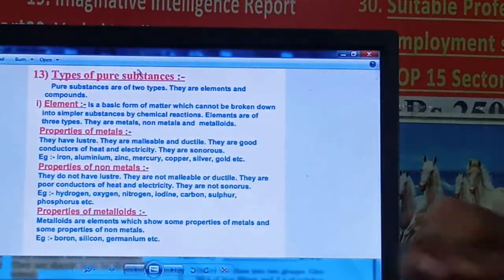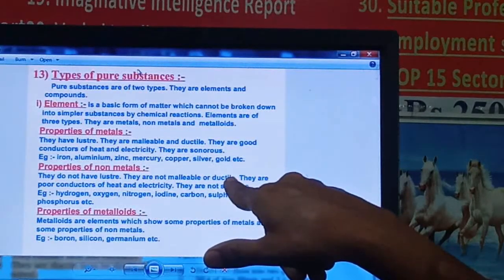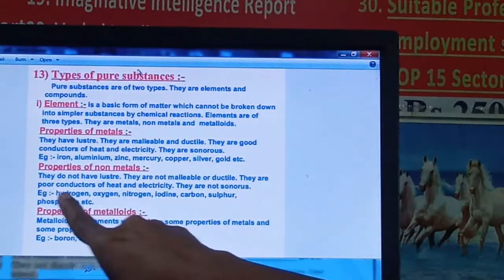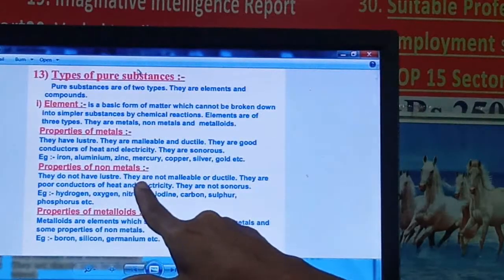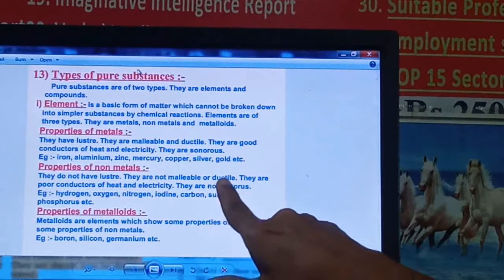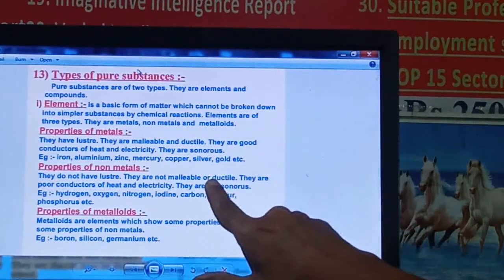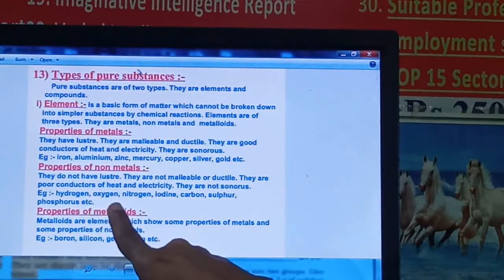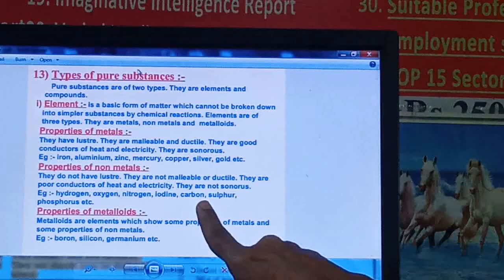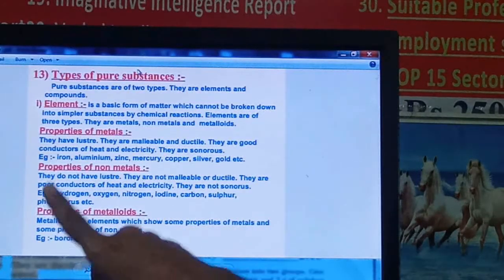You cannot make wires of these substances, meaning they are non-malleable, non-ductile. They are poor conductors of heat and electricity, meaning non-conductors, and they are not sonorous, right? Exactly opposite to the metals. Some examples of non-metals are hydrogen, oxygen, nitrogen, iodine, carbon, sulfur and phosphorus.